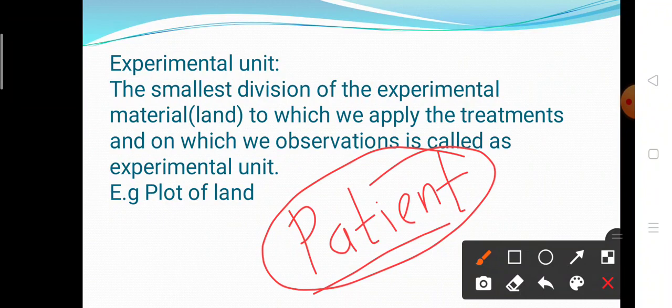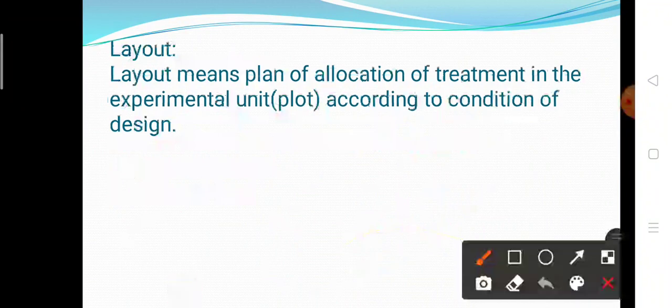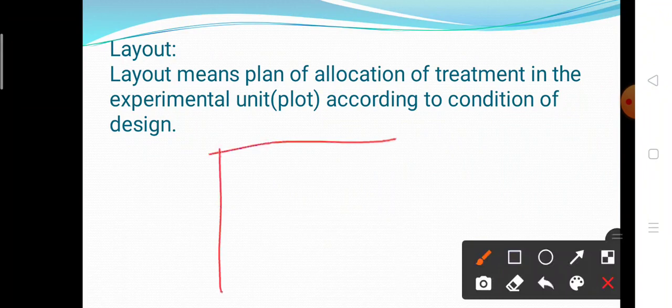So the patient is the experimental unit in the medical field, and in agriculture a plot of land is the experimental unit. Now the next is layout. What is meant by layout? The plan of allocation of treatment to the experimental units according to the condition of the design. The layout means the plan of allocation of treatment.